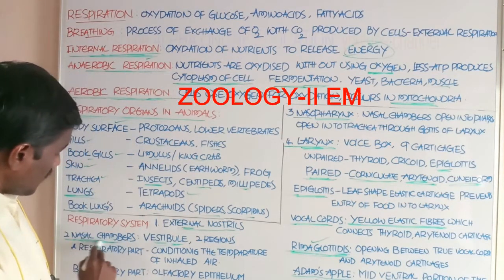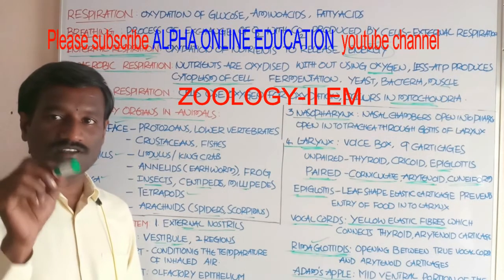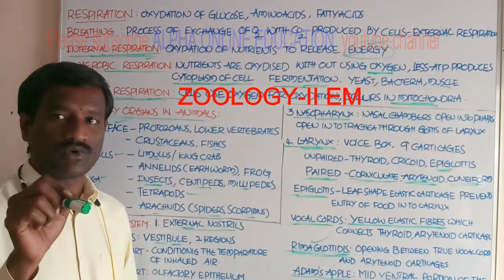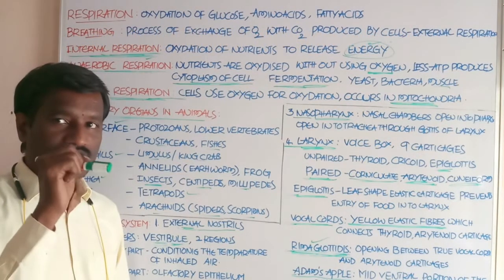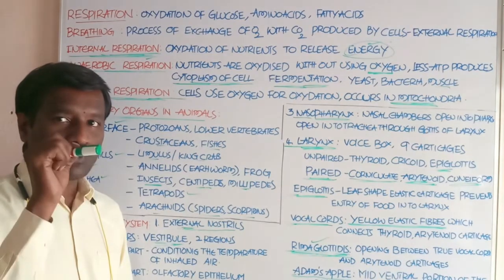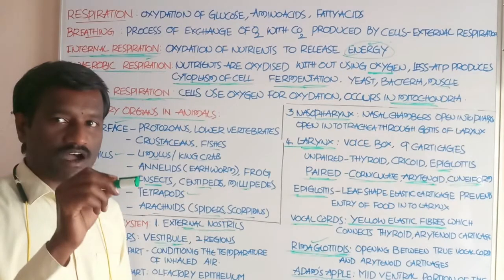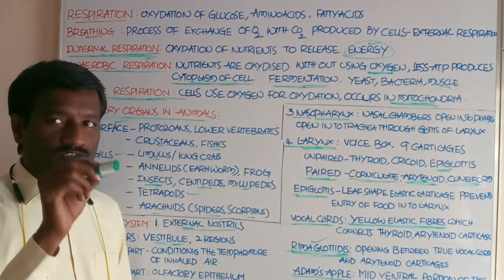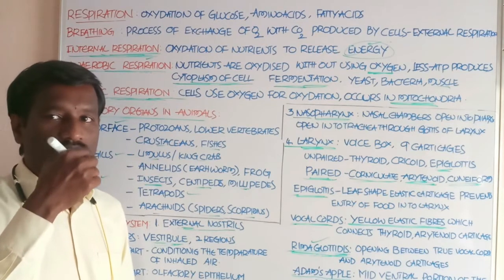Next is the nasal chambers. The nasal chambers have a cavity inside called the vestibule. The vestibule is covered with mucosal epithelium and hair, which prevents the entry of dust particles into the respiratory tract.